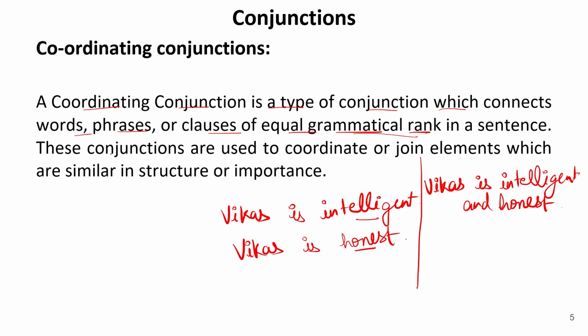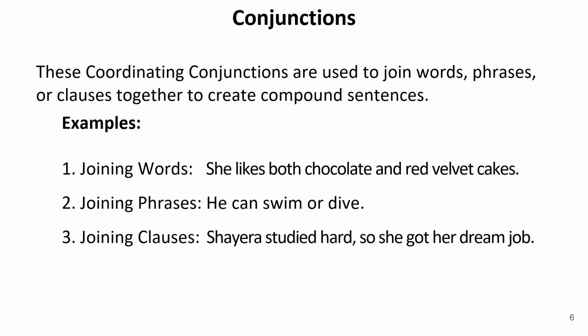Now, these conjunctions are used to coordinate or join elements which are similar in structure or importance. So the sentences which have a proper structure, they are similar in structure, they are of equal importance, they are of equal rank, and when I join these two sentences, the conjunction that we are using is known as a coordinating or joining conjunction. Now let us move to the next. These coordinating conjunctions are used to join words, phrases, or clauses together to create a compound sentence. So basically, the sentence that we form by adding these conjunctions is known as a compound sentence.